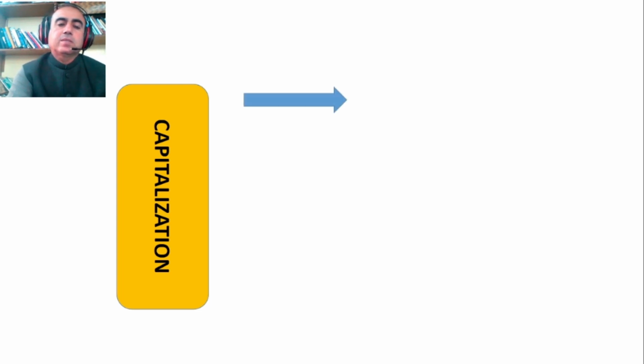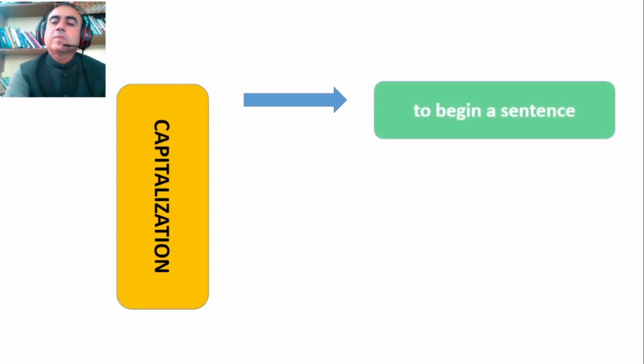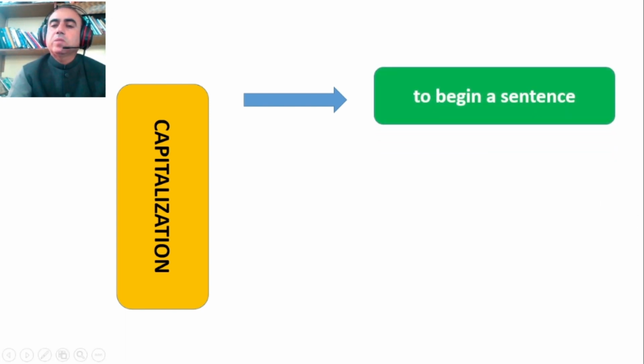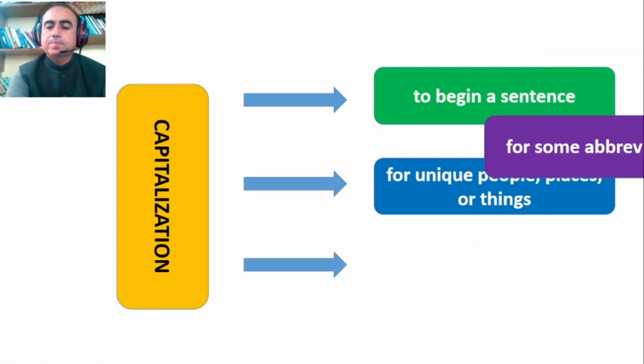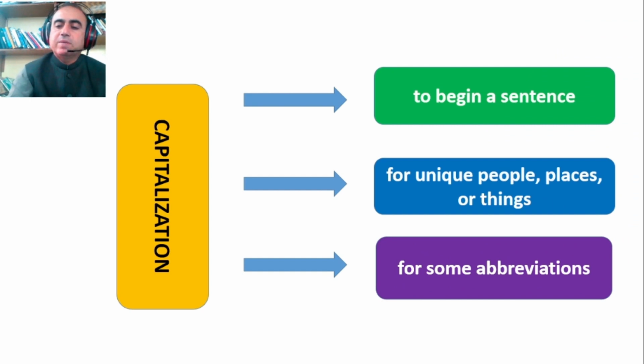Capitalization, how it is done, and in what cases we do capitalization. That is also a part of punctuation. To begin a sentence, we use capital letters or uppercase. For unique people, places, or things, again we use capital or uppercase. For abbreviations, we use capital letters, like FANBOYS, like WOBDA, like UNO.